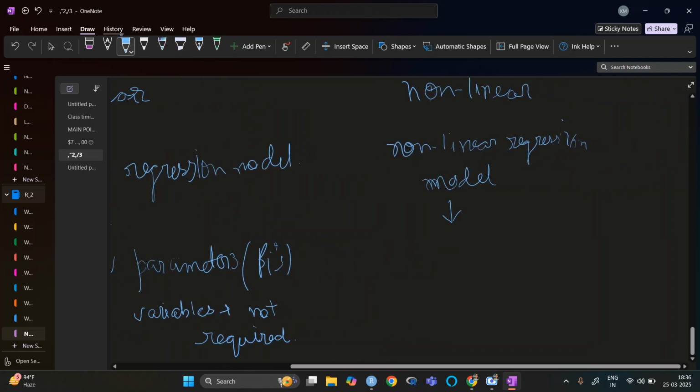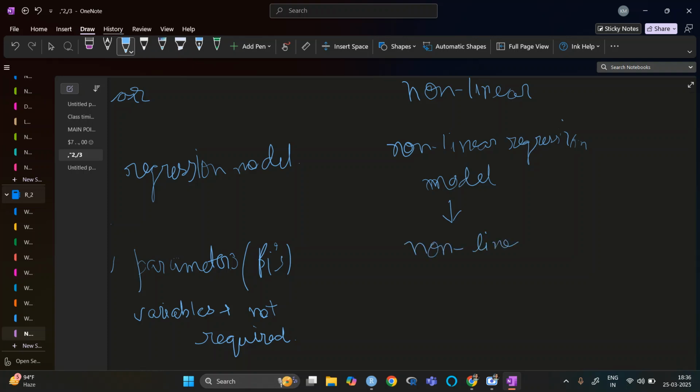Here you can see that it needs to be non-linear, and then for variables, no conditions.